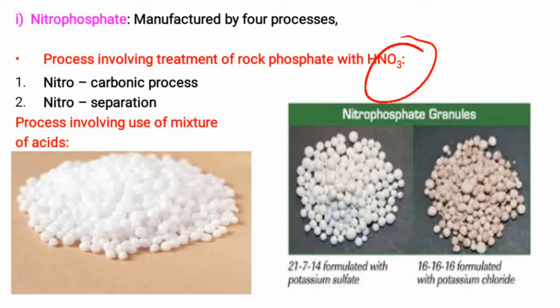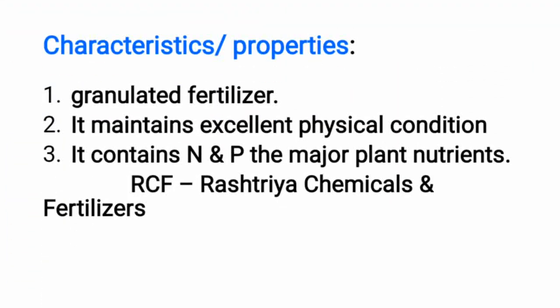That is the basic nitrophosphate manufacturing process. Then see the characteristics of nitrophosphate. Nitrophosphate is a granulated fertilizer containing a stabilizer which prevents reversion of citrate soluble phosphatic fertilizer to insoluble phosphatic fertilizer.